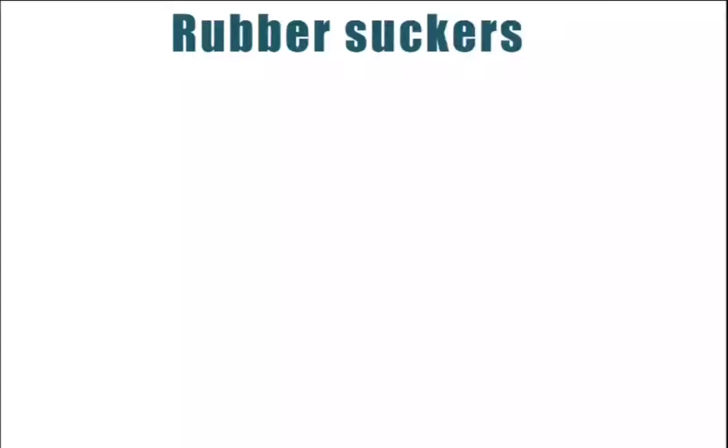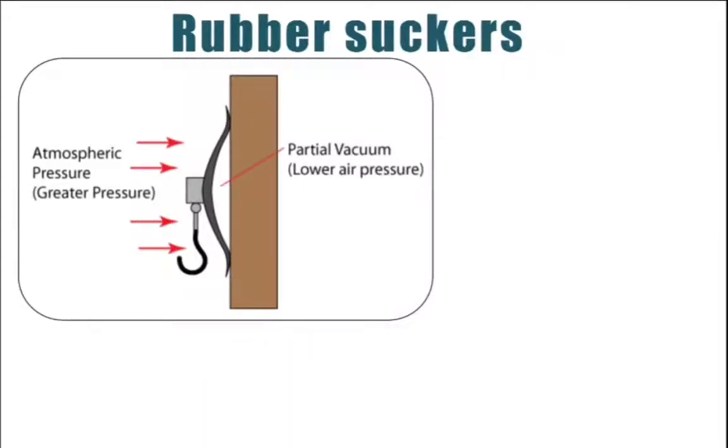Now let us take the example of another instrument. It is a device which is available in your home also. This is a rubber sucker. As you can see, this rubber sucker is fixed onto the wall. When we press this rubber sucker, the air present between the rubber sucker and the wall goes out. So there will be low air pressure inside, and because atmospheric pressure is greater, this rubber sucker will stick onto the wall.